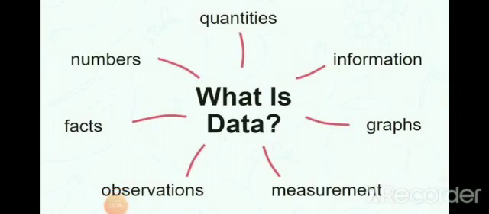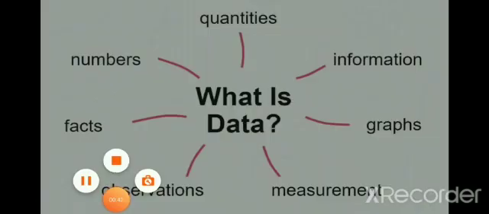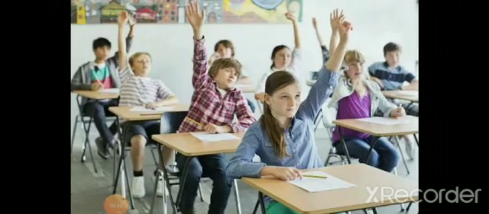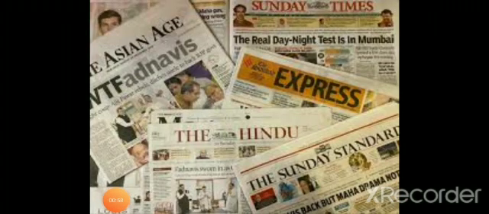So it's just a recapitulation. In our last class, we have seen data. It is nothing but information in the form of numbers, right? It has two types. One is primary data. The primary data means it is collected by the person, so the information has been obtained directly. The secondary data is second-hand information, the information which has already been collected by someone.